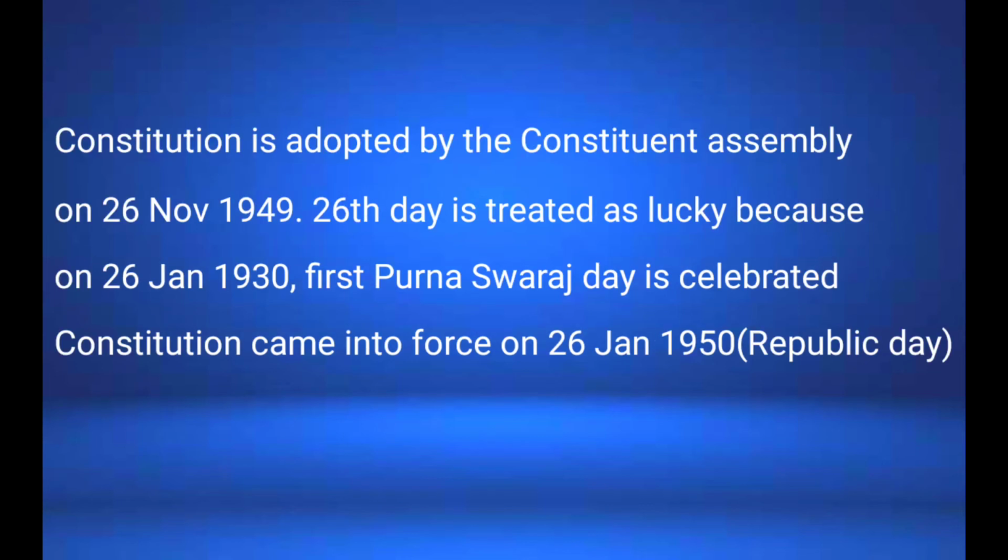Now everything was completed and finalized on 14th November 1949, but the Constitutional Assembly adopted the Constitution on 26th November 1949 because of the significance enjoyed by this day.